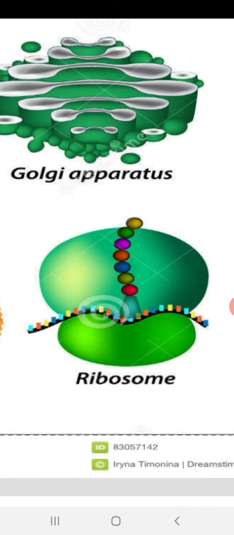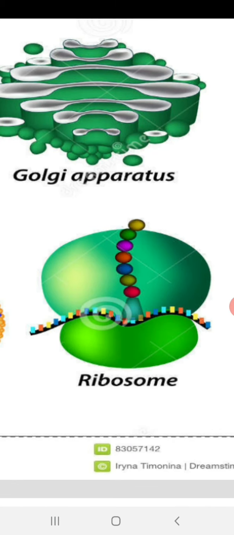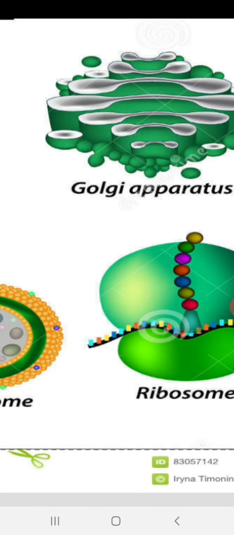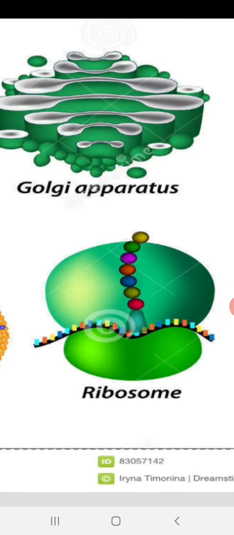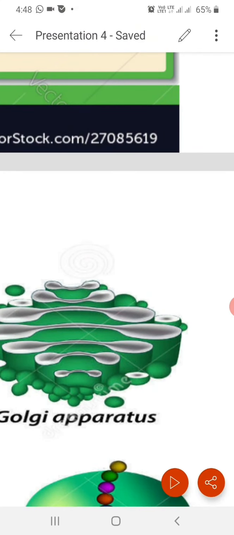Once the translation is over, they disassemble. The smaller unit and larger unit get separated, the mRNA gets degraded, and the polypeptide chain will be released into the cytoplasm. Hence they help in the process of protein synthesis. That is why they are called workbenches of protein synthesis.